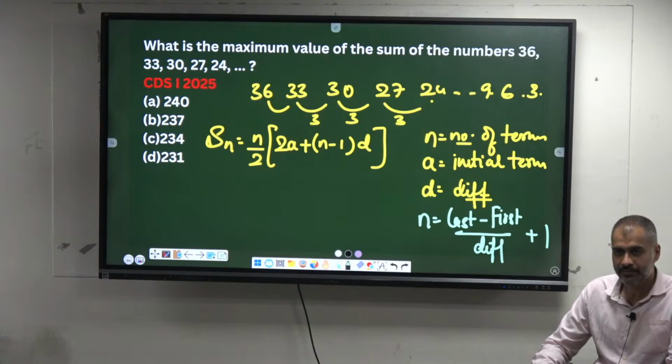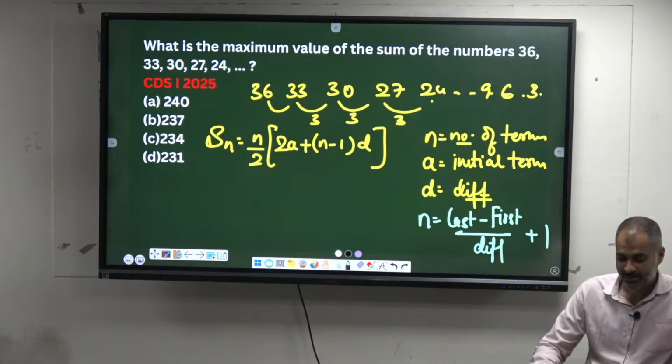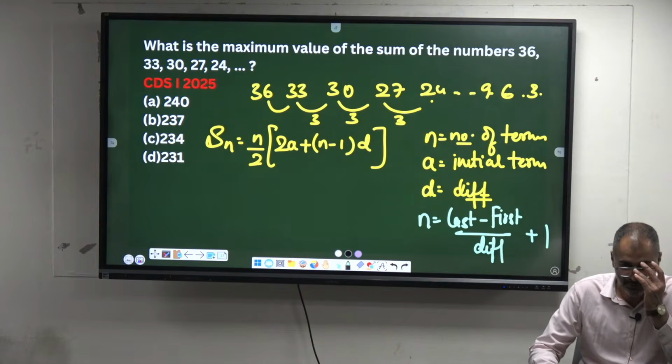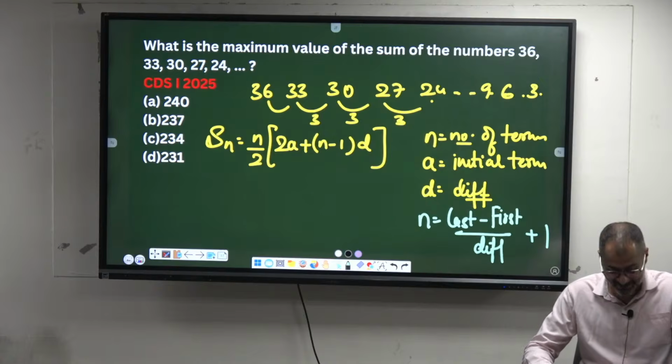Yeah, what is the sum? Look, UPSC, they don't conduct exams in AC rooms.